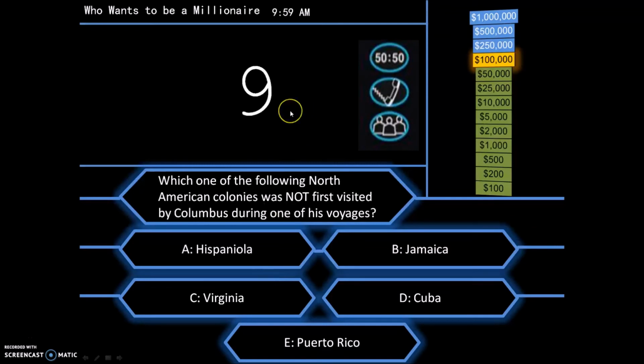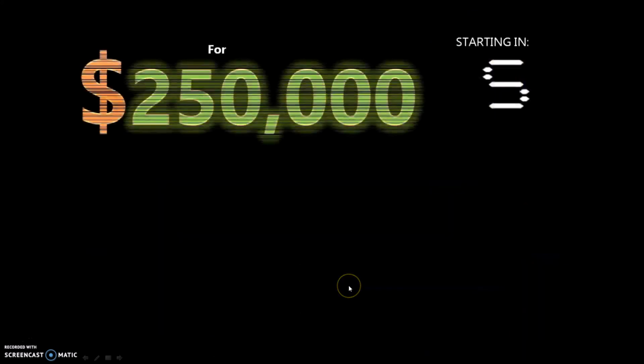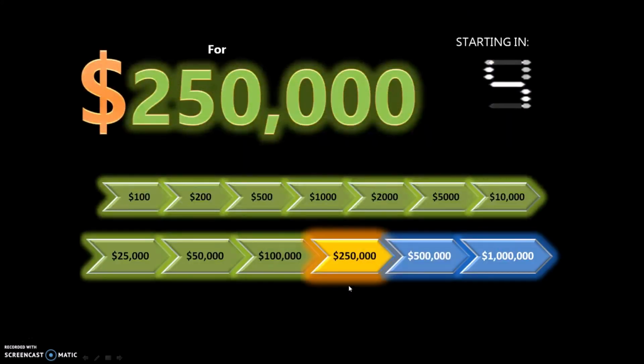And that would obviously tell you that he didn't go to the northeastern part of North America, where you can find the colony of Virginia. So the answer is C. Columbus did not visit Virginia. Okay. Moving on.